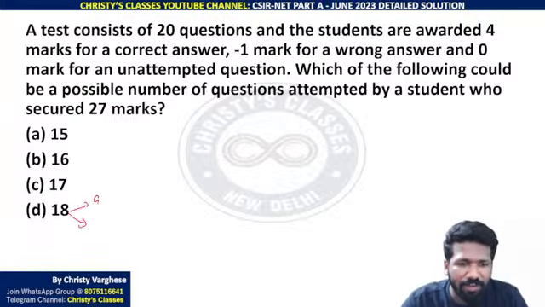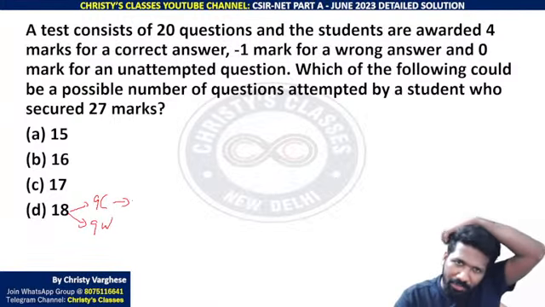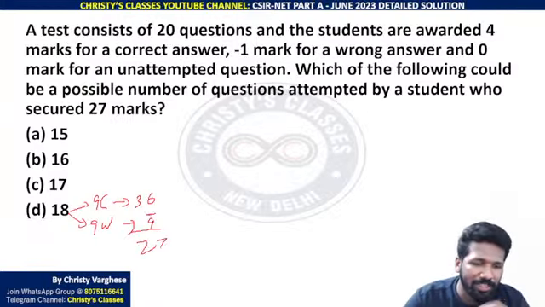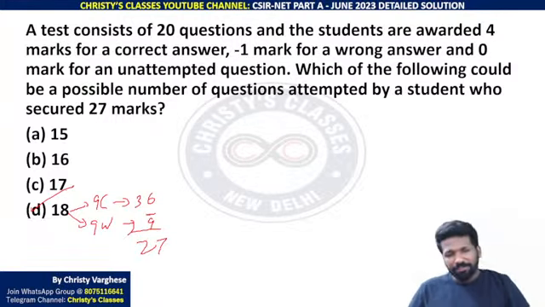Let us try half and half. 9 correct, 9 wrong. For 9 correct, how much mark will you get? 9 into 4 is 36 marks. For 9 wrong, 9 marks negative. 36 minus 9 is exactly 27. That is exactly fitting. Yeah, little time consuming. Even if I told it is a simple question, it takes time.